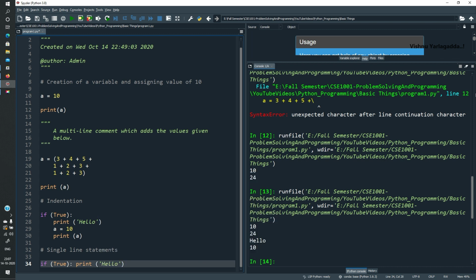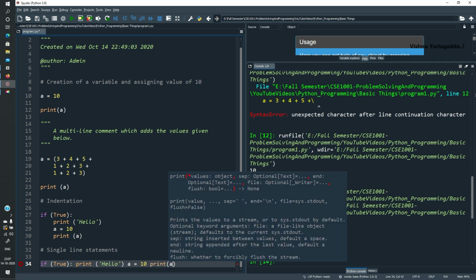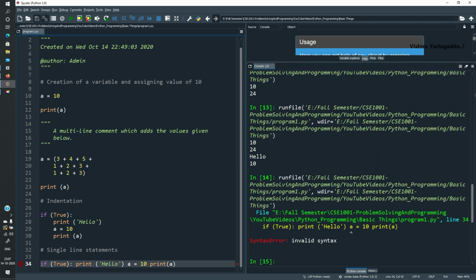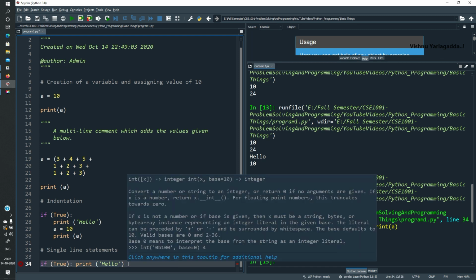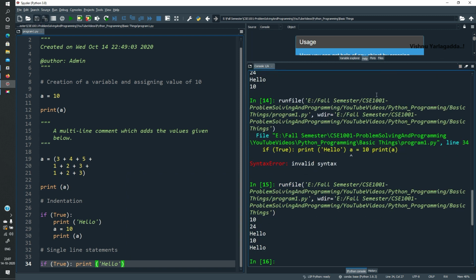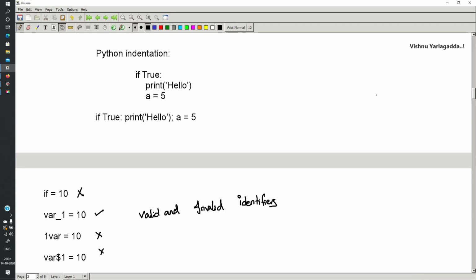Then a equal to 10, then print of a, then it is going to throw a syntax error. Up to print hello we can print. So this also can be done.